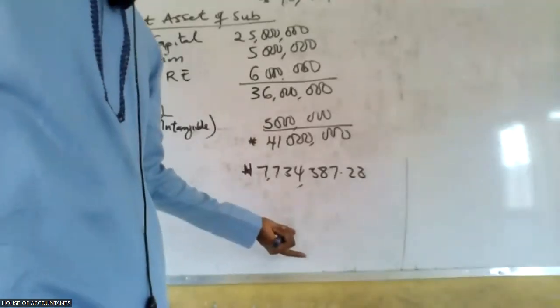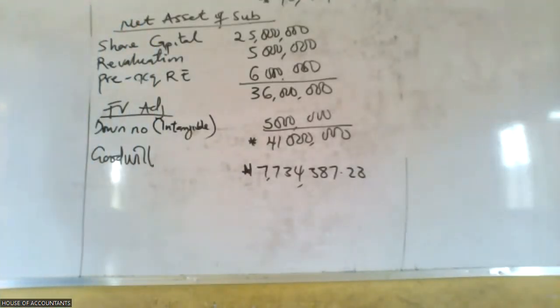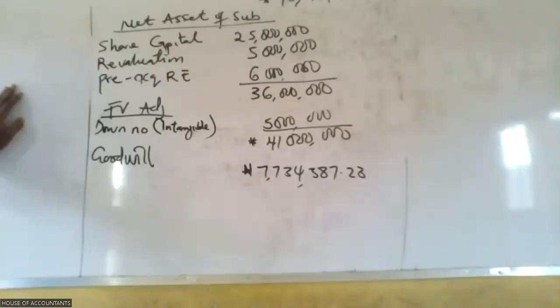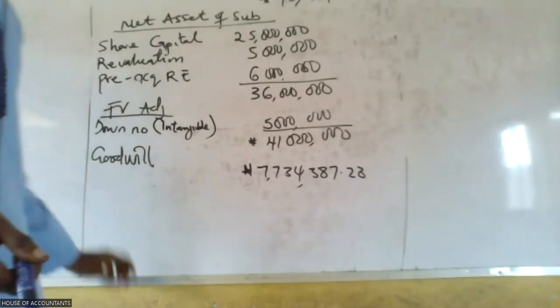On the asset side. But what if it is negative? Where do we put it? Retained earnings of the parent. Fine. So are we good to go? Do we have any questions? Any question?